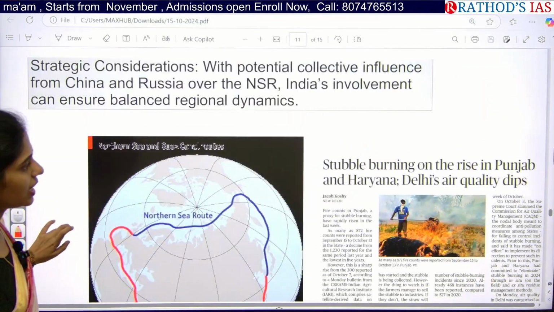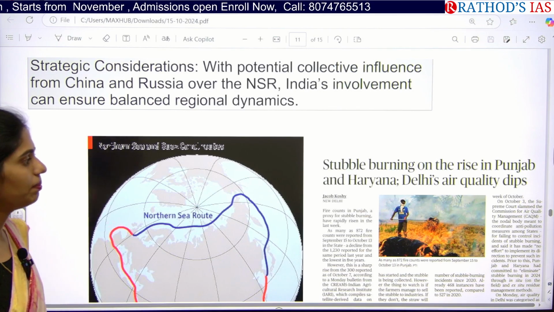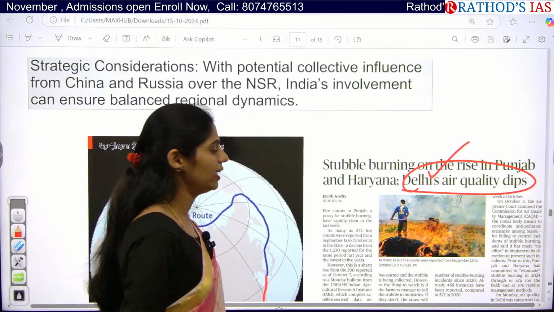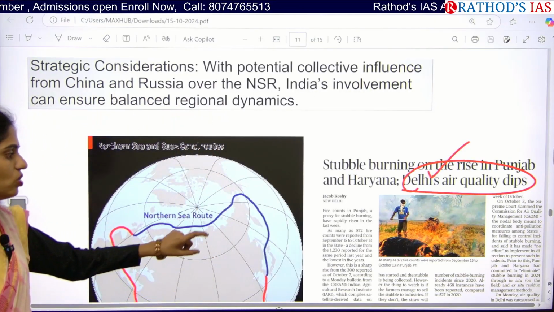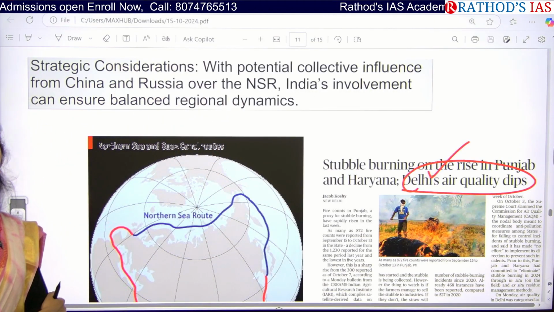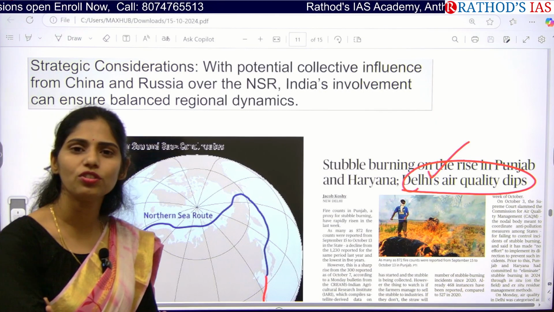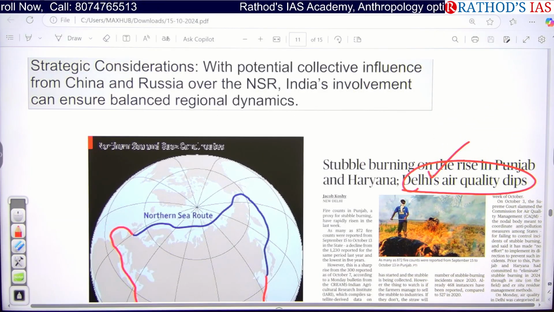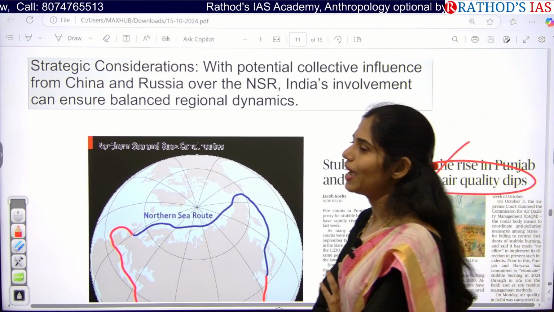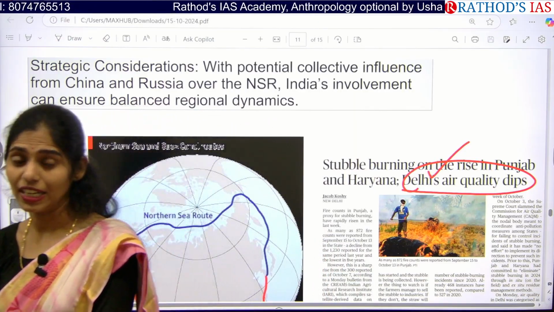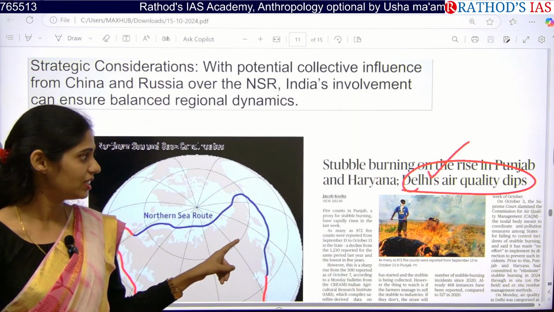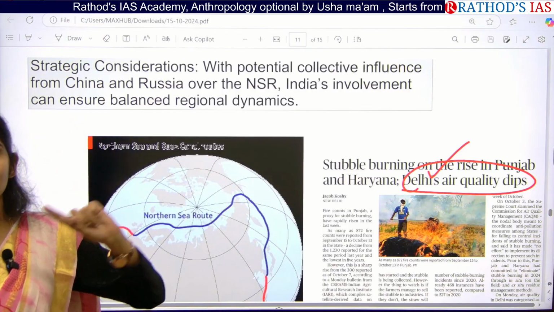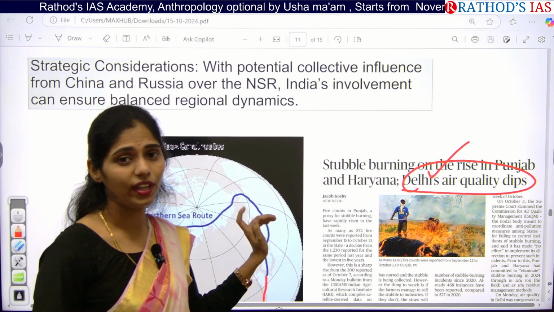And see this article: stubble burning on the rise in Punjab and Haryana. Because of this, Delhi air quality is very serious now. This article is talking about stubble burning. Here you have to understand the meaning of stubble burning and why it is happening. What are the steps taken by the government to reduce it, and what is the role of the state governments? Here you have to see the Delhi government's steps, the Punjab government's steps, and the overall central government's steps. All these are very important.